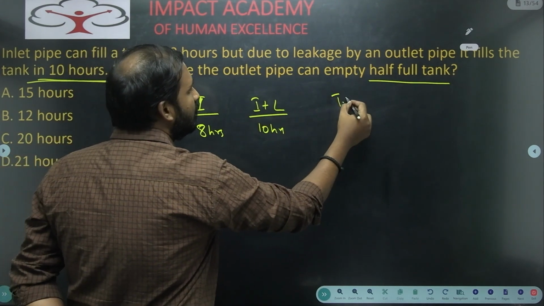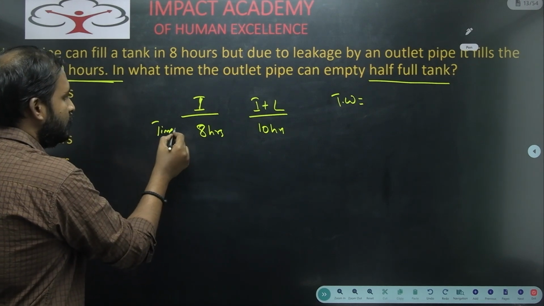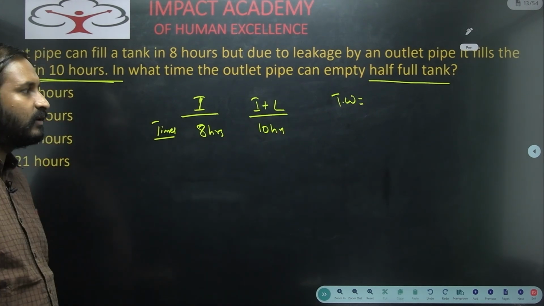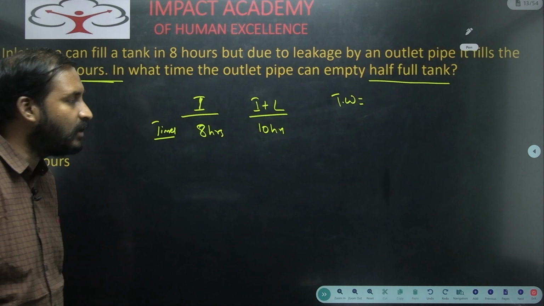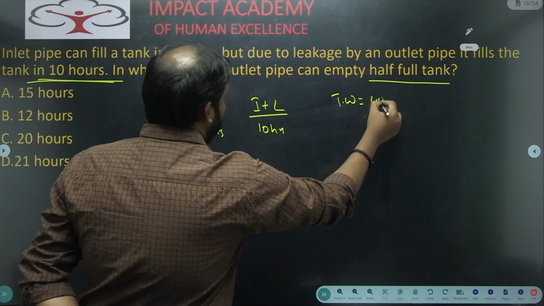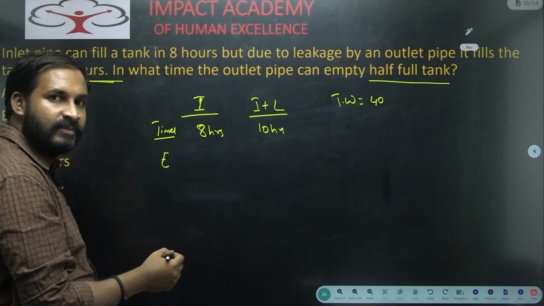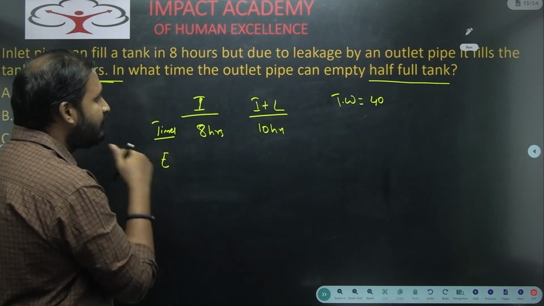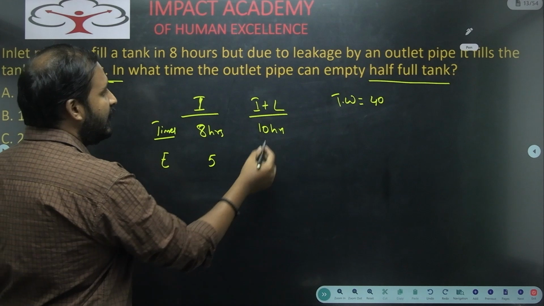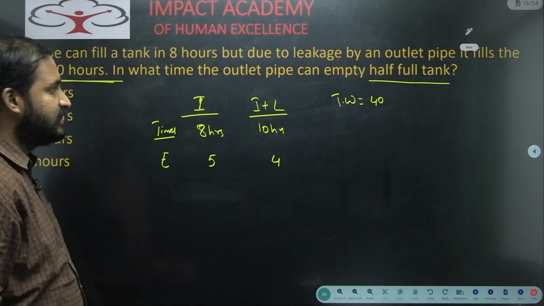So what is the total work here? You can take the LCM of the times. LCM of 8 and 10 is 40. So what will be the efficiencies? Efficiency of the inlet pipe is 5, and efficiency of inlet and outlet together is 4.